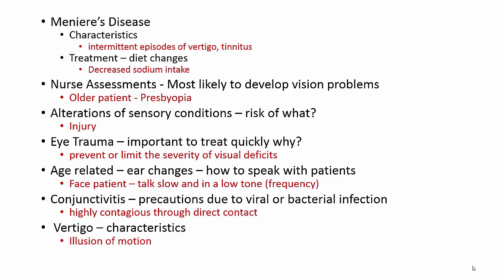Vertigo. Vertigo is the idea or the illusion of motion that's taking place, like the room is spinning even though it's not. And this happens without any kind of stimulation like motion sickness, in the sense of riding in a car or being on some sort of ride or roller coaster. It's just something they have the illusion of motion.